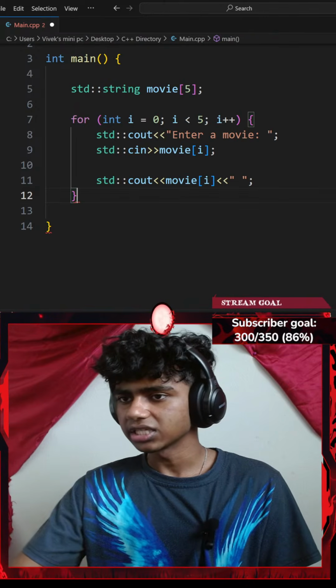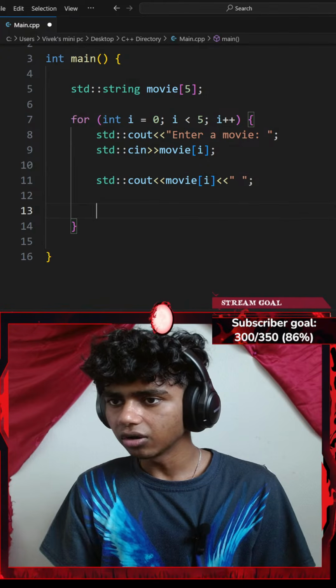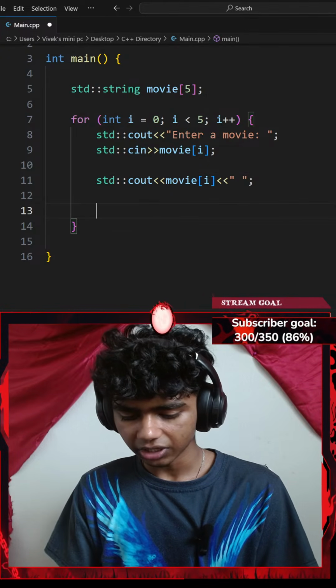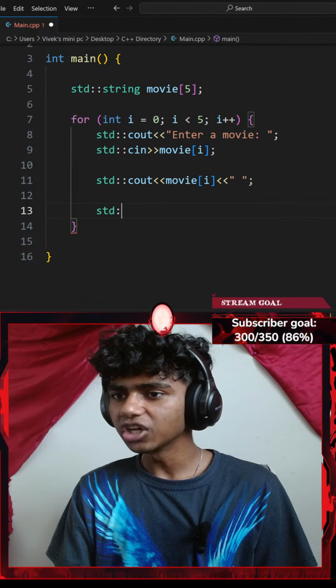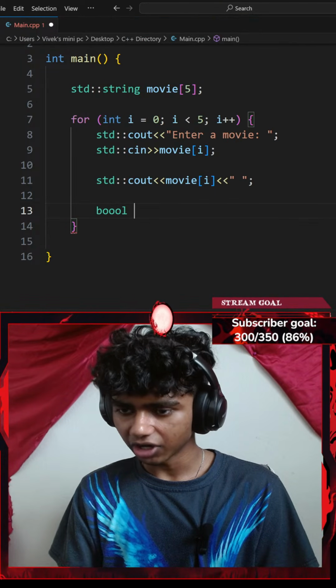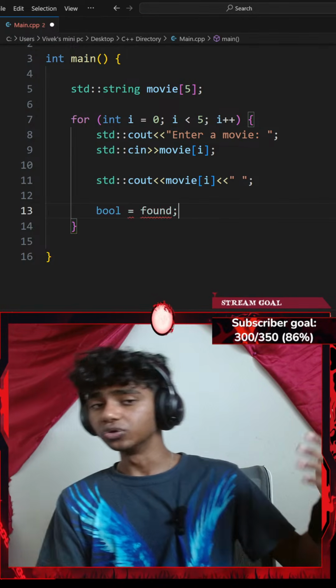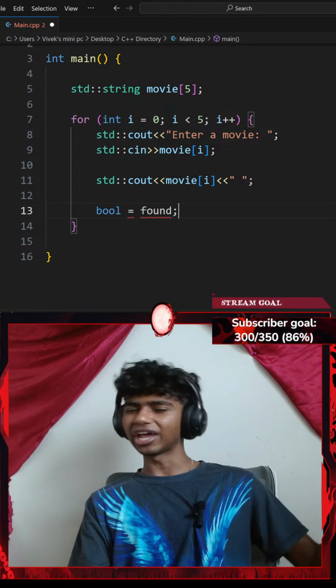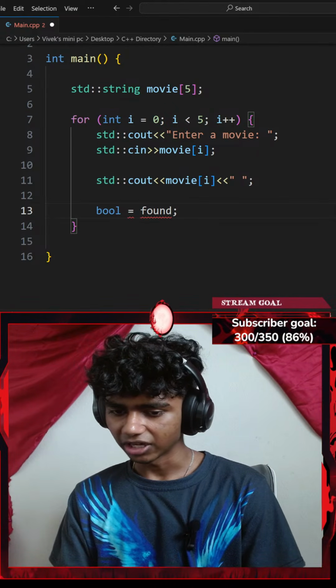I think I'll add that inside of my... Okay, so let me go ahead and add a variable, something like a standard string. Actually, I'll go with a Boolean variable. Let's go with a Boolean variable of something like found. I'll add a flag to check if the input that the user enters of the movie name is there inside of my, whatchamacallit, my vector or my array.